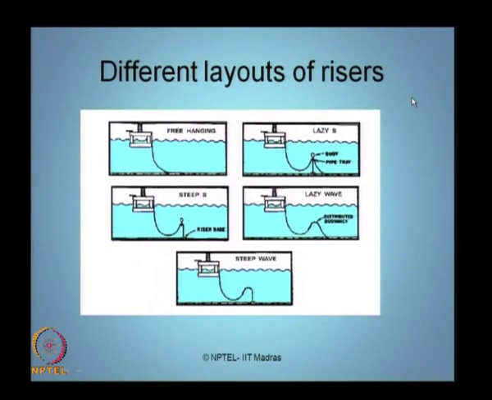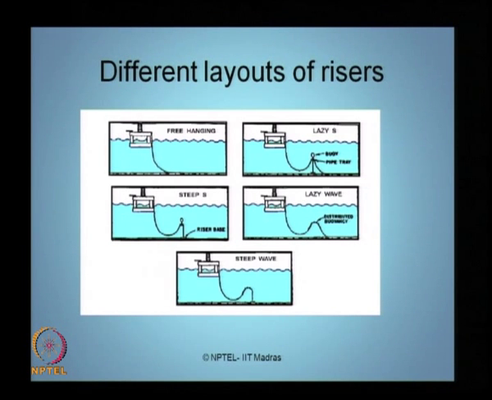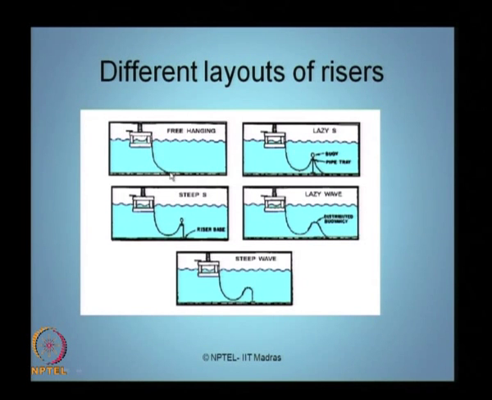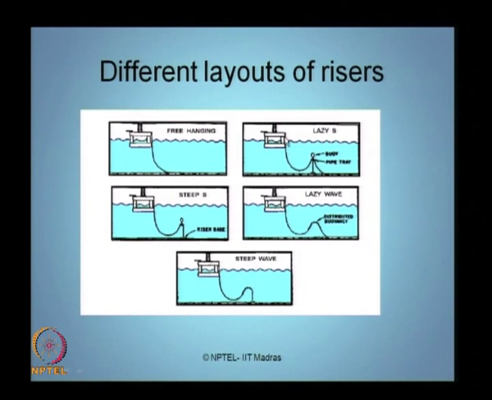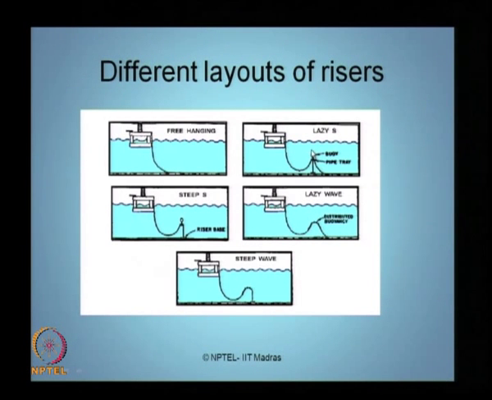These are different layouts of the risers that you see here. I can have a riser which is freely hanging from the host facility, or I can have a layout called lazy S. You may wonder, how do you hold this riser vertically up over this point? I use a buoy here. The buoy will start floating at this location, and I connect it here using what we call a pipe tray to connect one end of the production riser. I call this geometry the lazy S layout.